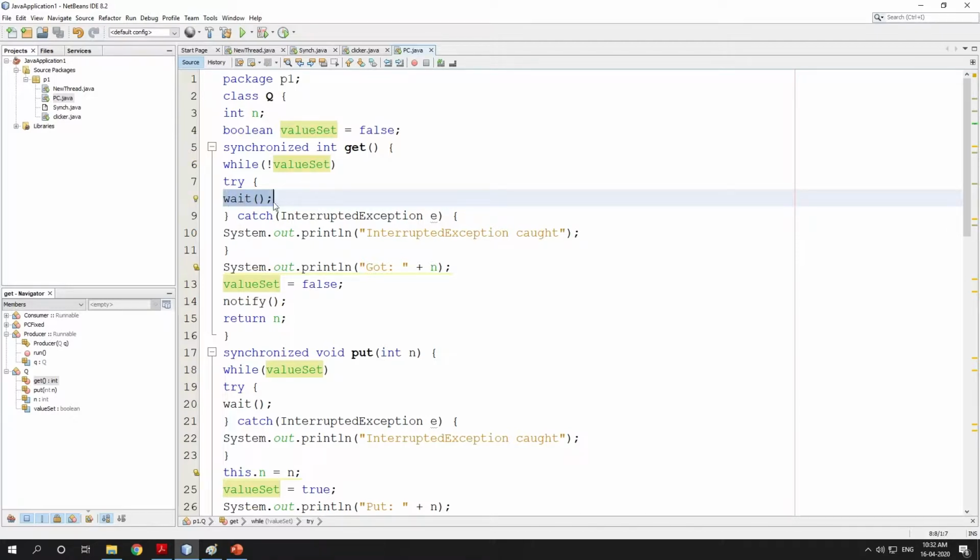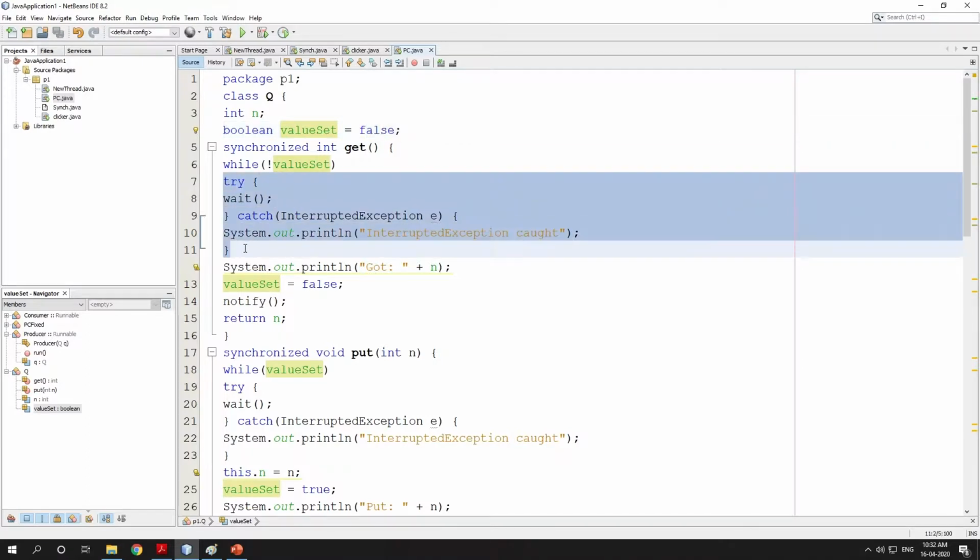Because wait throws an InterruptedException that it doesn't handle. If there is no data to consume while the consumer runs first, the consumer should be in the waiting state. That's why valueSet is false, its negation is true, and the consumer will go into the waiting state by executing this. It is not going to execute the following statements.